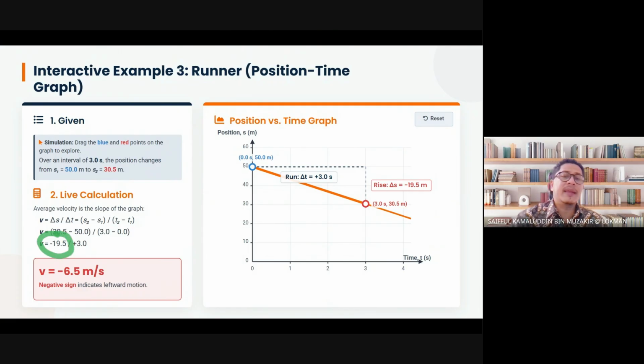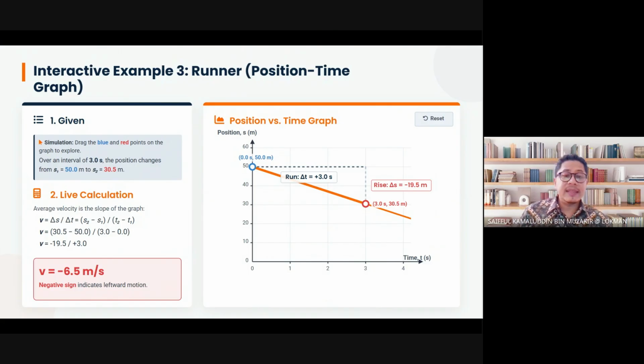Divided by time. Time is always positive because time is a scalar quantity. Your clock never shows direction. If there is direction on a clock, that is a compass. Time is a scalar quantity and never has direction. So negative 19.5 divided by 3, you get your velocity as negative 6.5 meters per second.